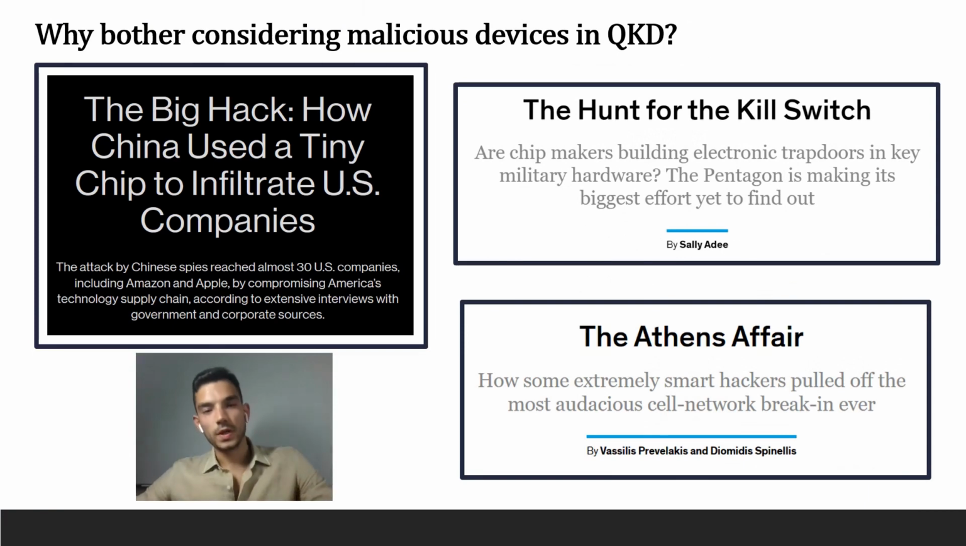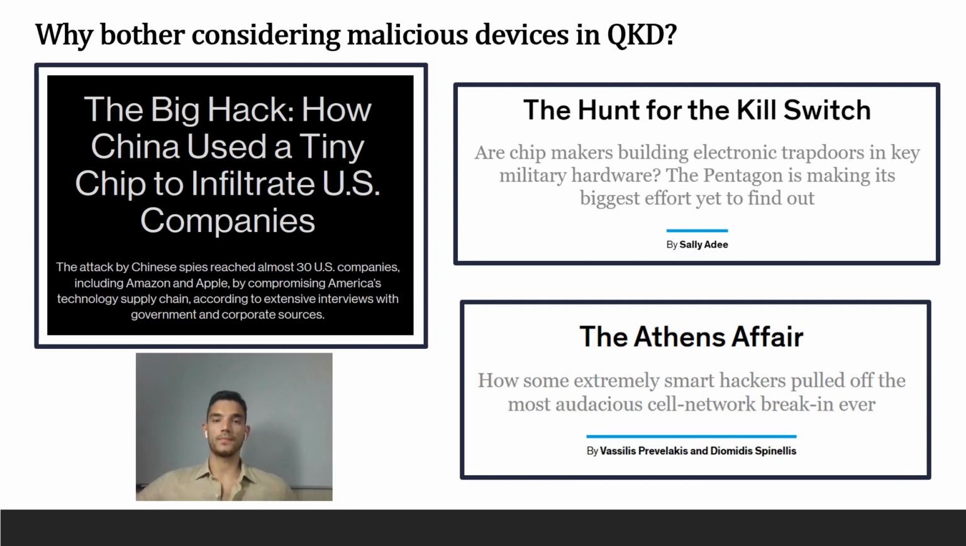The first question we need to ask is, why bother considering malicious devices in QKD? To create awareness of this problem, in this slide we have some very controversial reports of massive security breaches in conventional hardware. Maybe some of you have heard of this news because for sure they had a huge media impact. And the question arises of whether or not things like this may affect QKD as well. And by things like this, I'm talking about backdoors, I'm talking about covert channels, malware, and so on. And if you think about it, the answer is yes, of course.